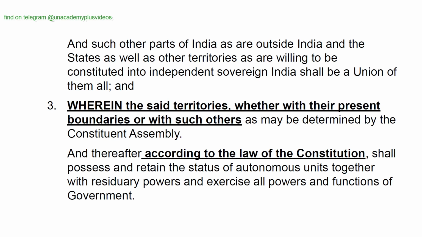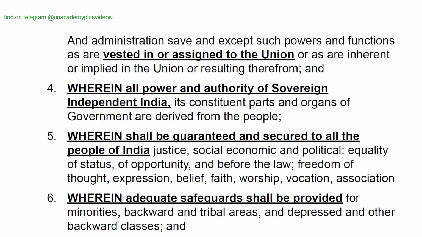And wherein the said territories, whether with their present boundaries or with such others as may be determined by the Constituent Assembly and thereafter according to the law of the Constitution, shall possess and retain the status of autonomous units together with residuary powers and exercise all powers and functions of government and administration, save and except such powers and functions as are vested in or assigned to the union, or as are inherent or implied in the union or resulting therefrom.